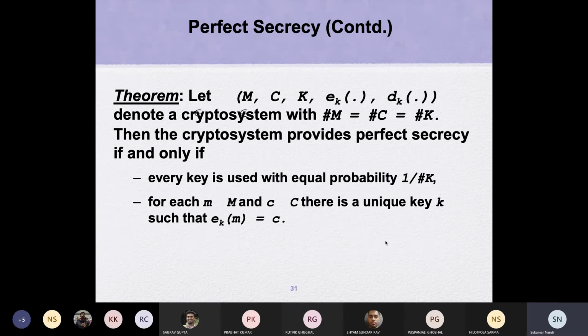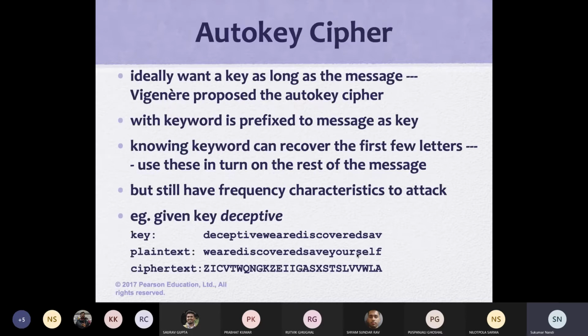Similarly, if the set size of the ciphertext and the set size of the plain text are equal, and an encryption decryption algorithm is there, then it can be called perfect secrecy.